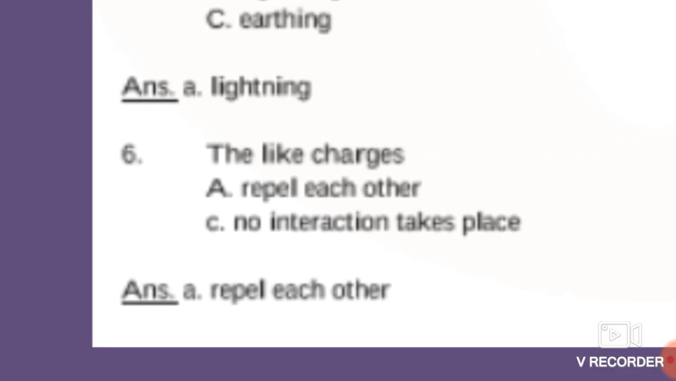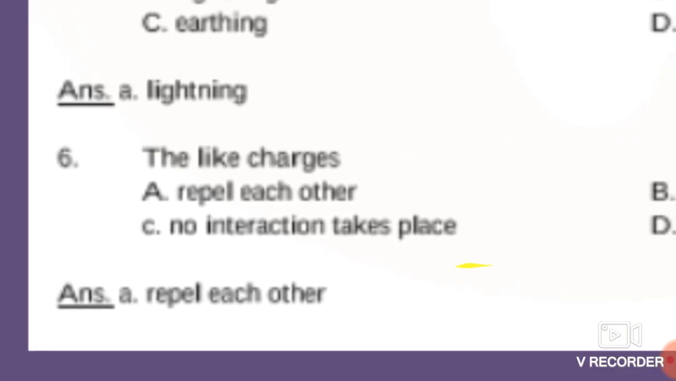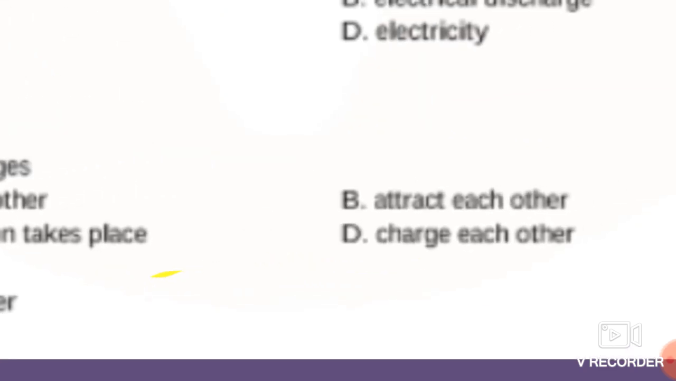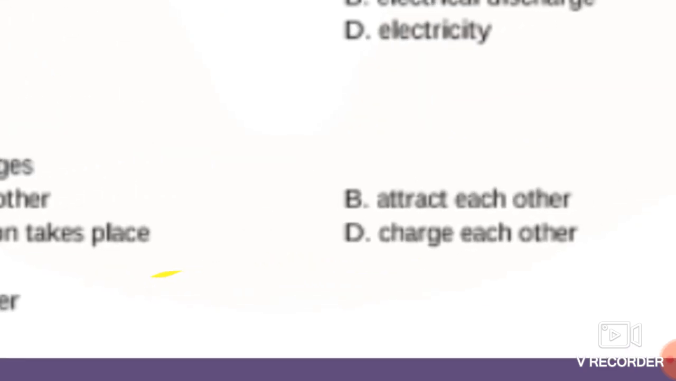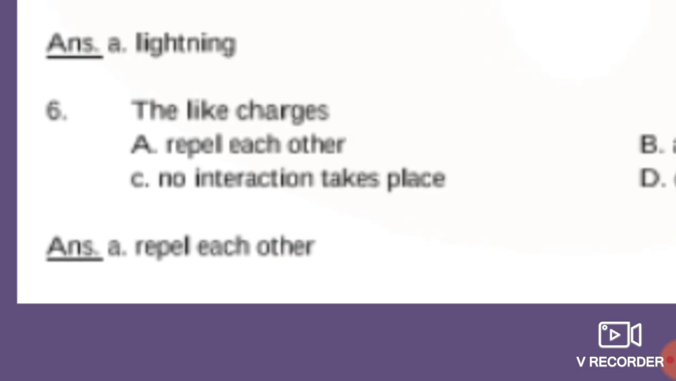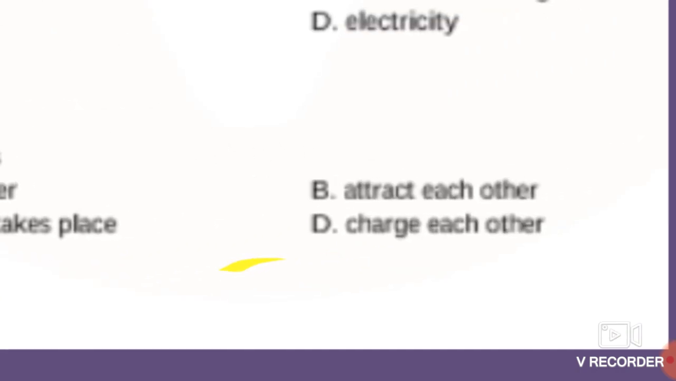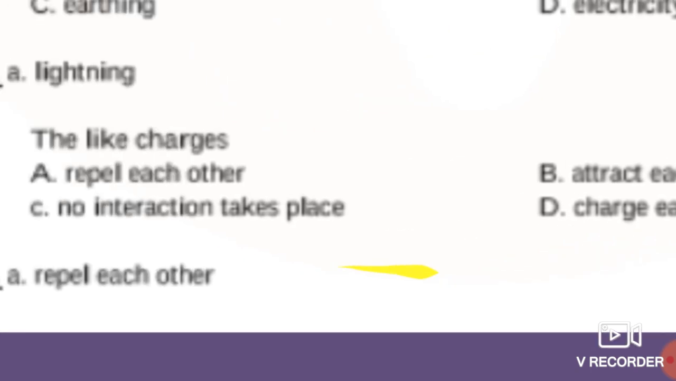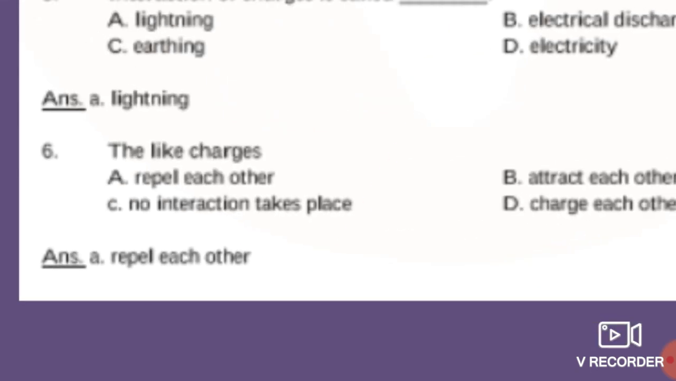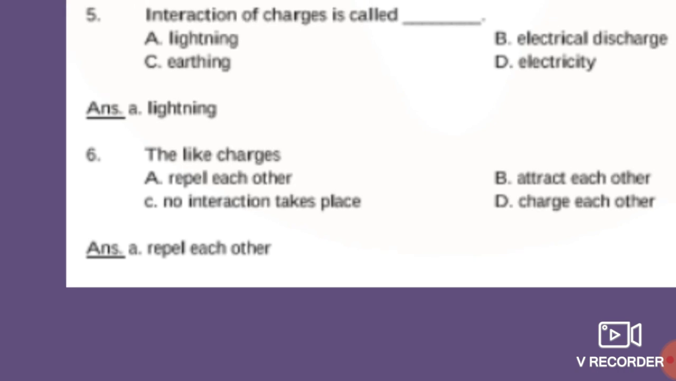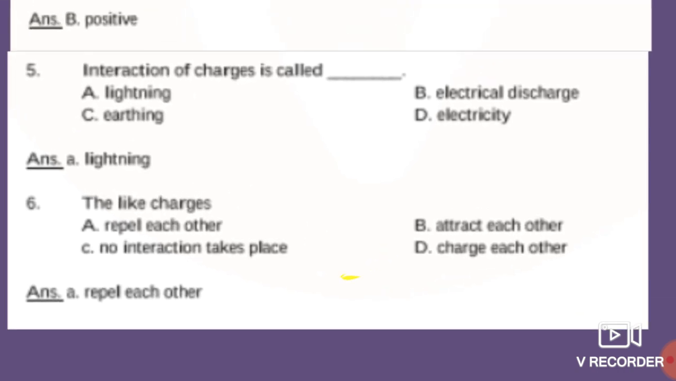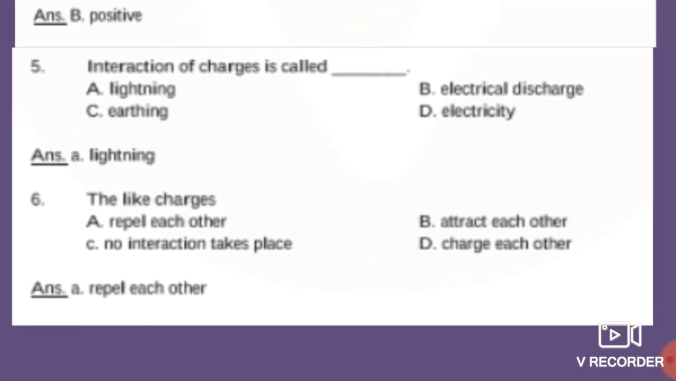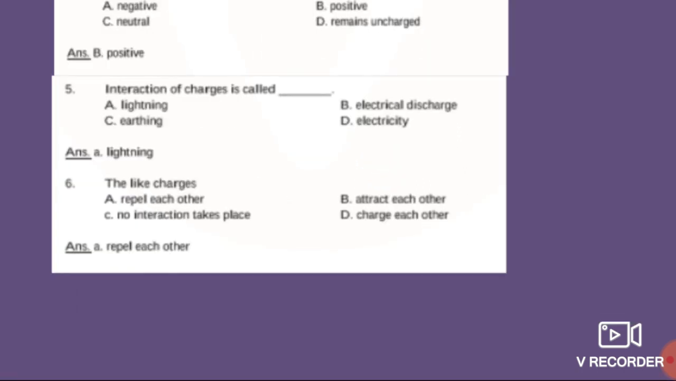Now the next question is, the like charges. Option A, repel each other, option B, attract each other, option C, no interaction takes place, and option D, charge each other. So what is the answer for this? Yes, students, like charges obviously repel each other. So the answer for this is option A, repel each other.